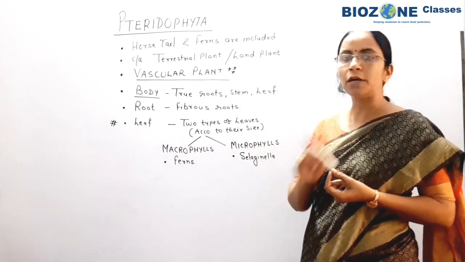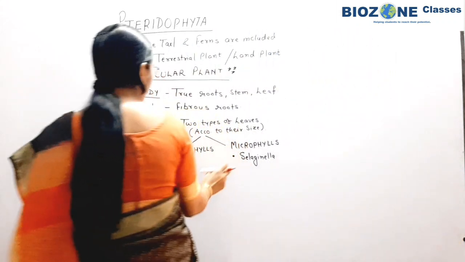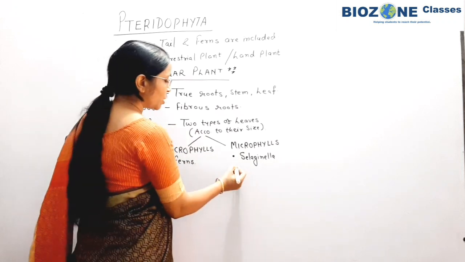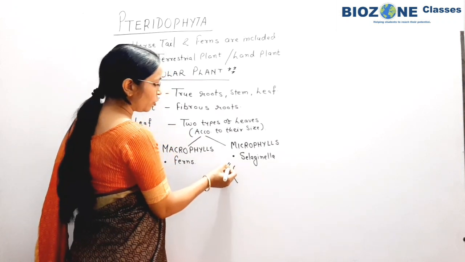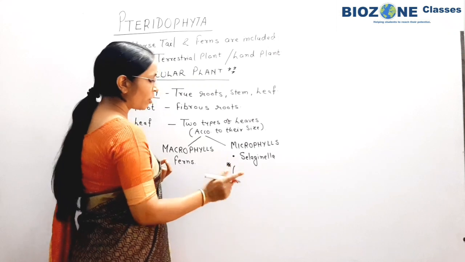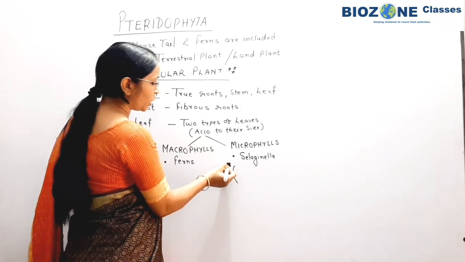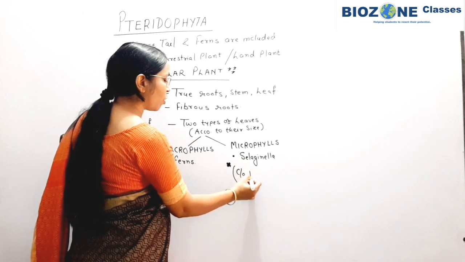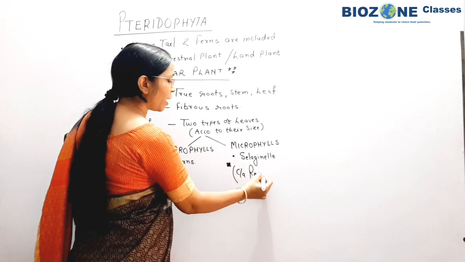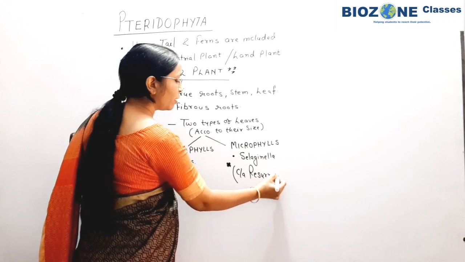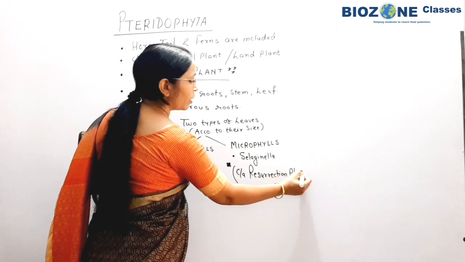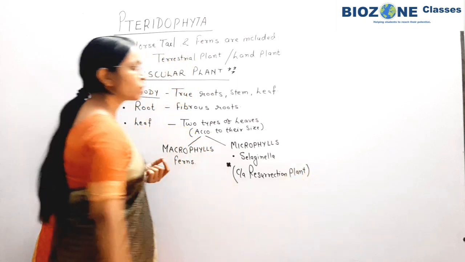When you use the plant Selaginella as an example, for Selaginella you remember one thing for your objective exams: Selaginella is also called a resurrection plant. So this thing you remember. Which among the following is a resurrection plant? Resurrection plant is our Selaginella.